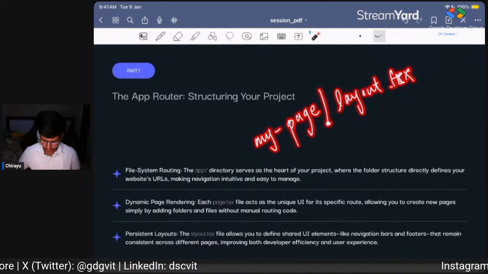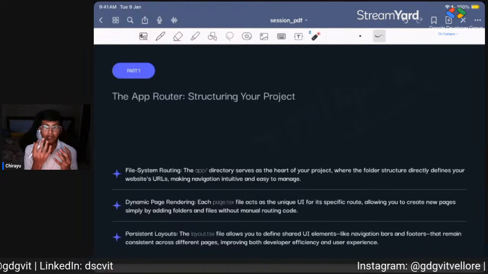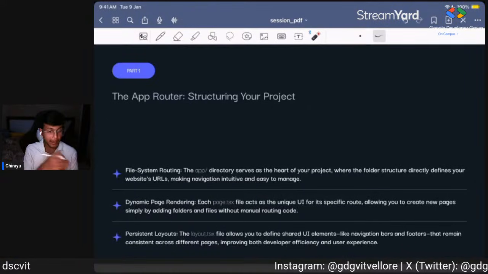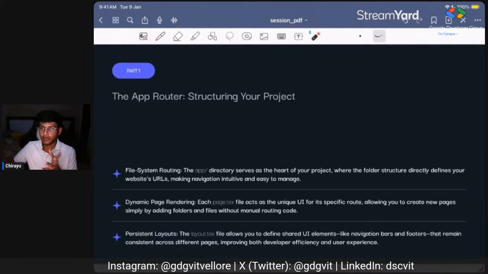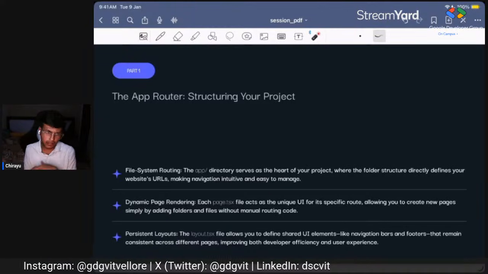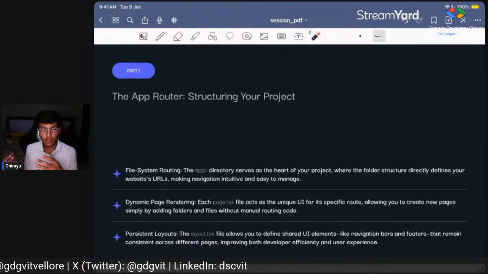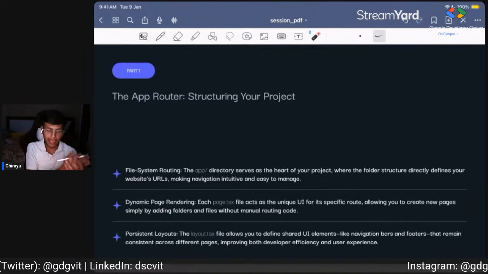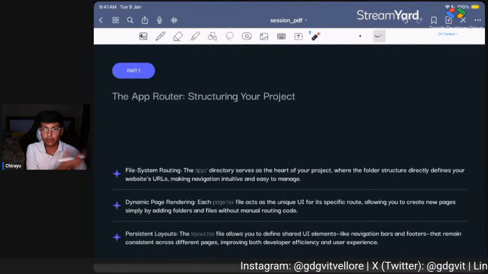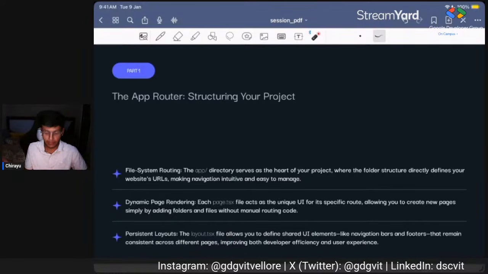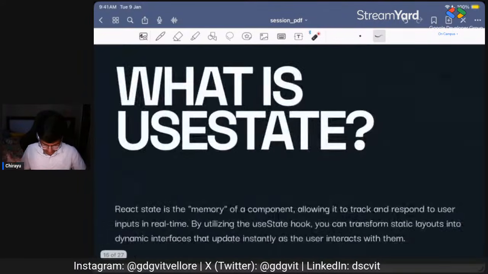So every child of my page, for example, if I create my page slash test one, that test one will now use the layout inside my page and not the layout inside the app directory. Not the main layout, but the layout that I created inside my page. Okay, so that's how layout works.